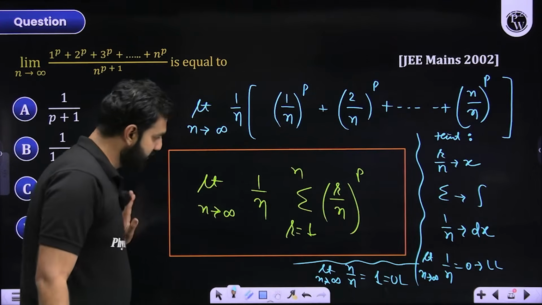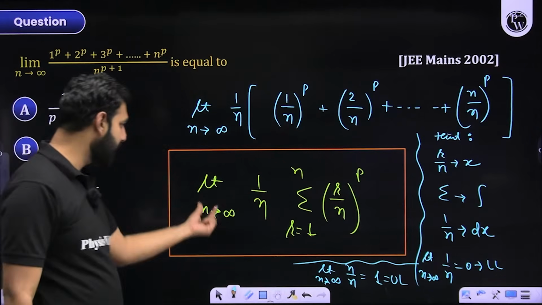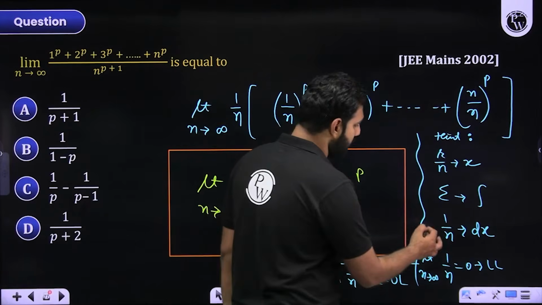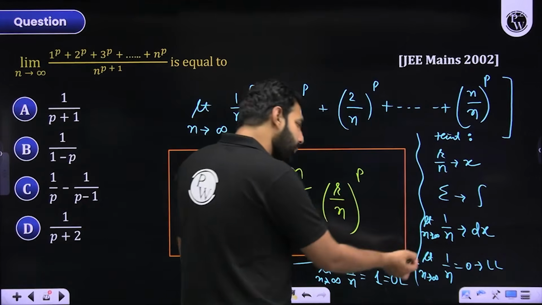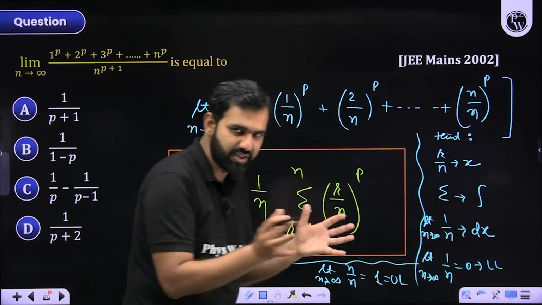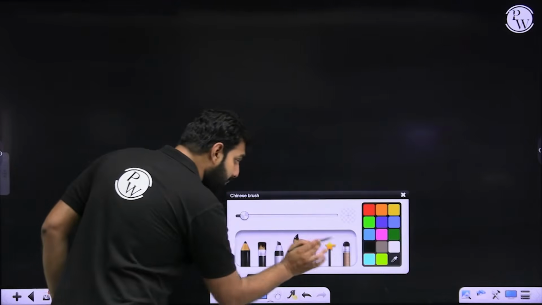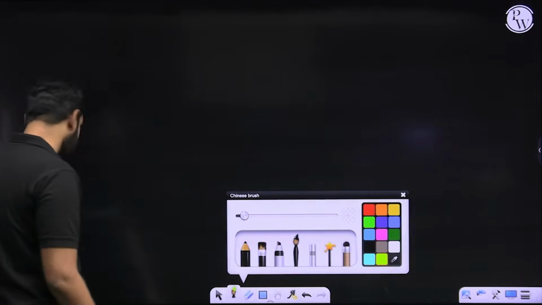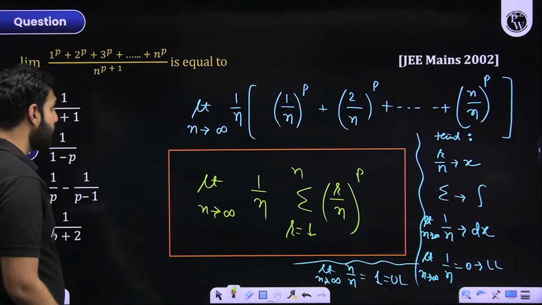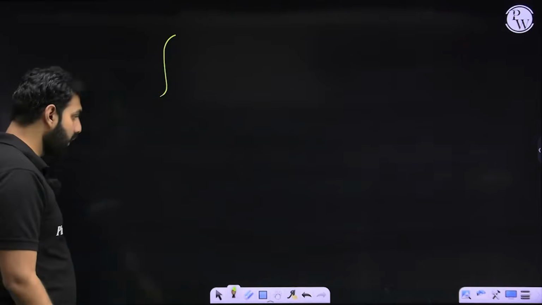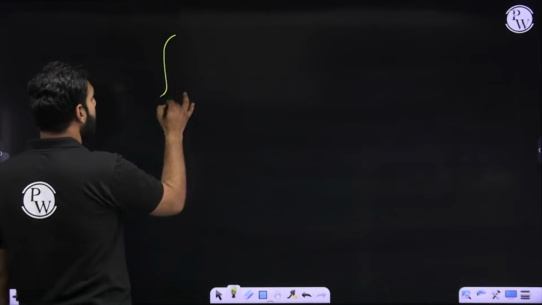This expression, which is given in the form of summation, can be written as, of course, limit n approaches infinity, 1 by n, this entire expression can be written as dx, right? Now, you can put it anywhere, basically it gets vanished. So this is what you're left with. Please pay your complete attention here. This is something very useful. This summation with this limit gets converted into the sign of integration. What about the lower limit and upper limit? The lower limit is 0, the upper limit is 1.